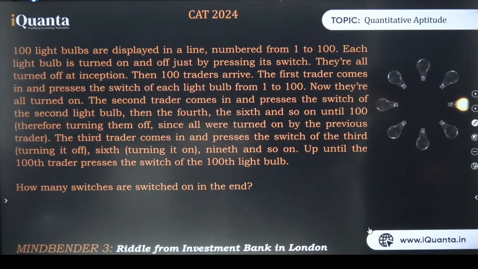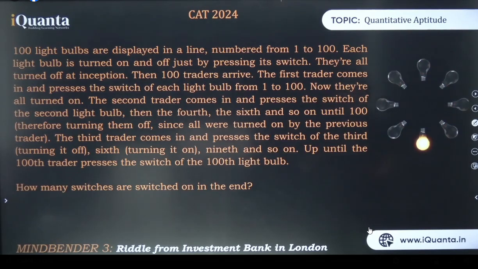Just read the question once. 100 light bulbs are displayed in a line numbered from 1 to 100. Each light bulb is turned on and off just by pressing its switch. They are all turned off at inception. What is inception? In the beginning, right? Then 100 traders arrive. The first trader comes in and presses the switch of each light bulb from 1 to 100. Now they are all turned on, of course.